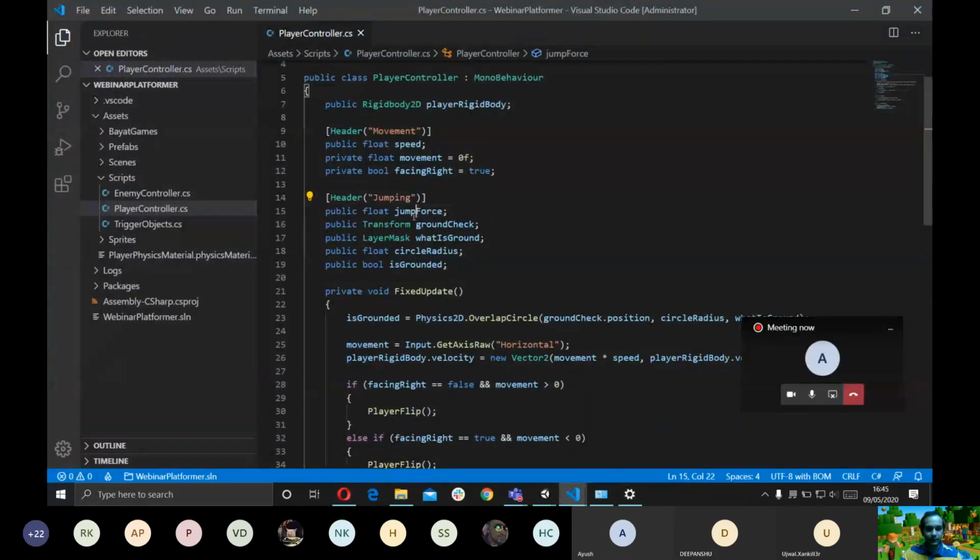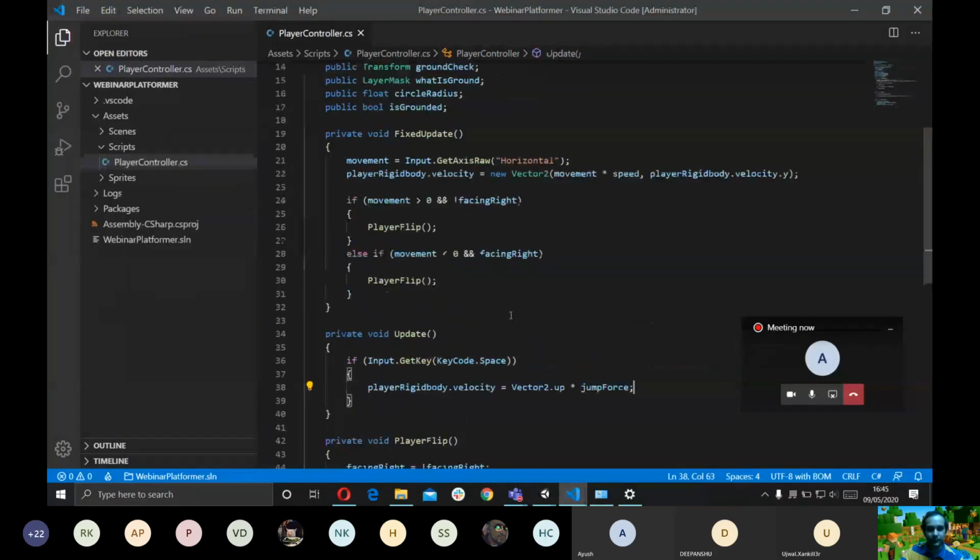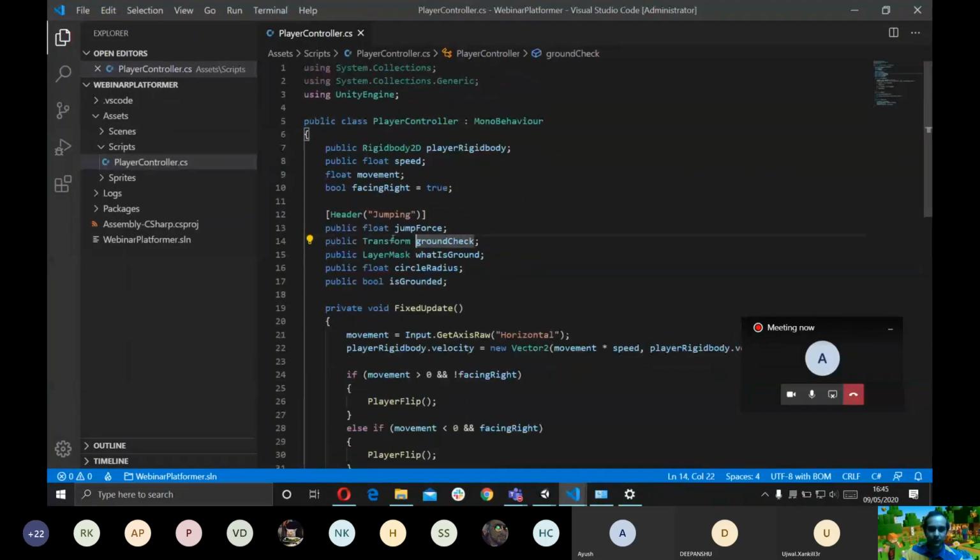For that, what I've actually done is I've taken a public Transform called groundCheck. This is the position where we'll be drawing the circle. I've also taken a circle radius. This is the radius of the circle that we will be drawing.